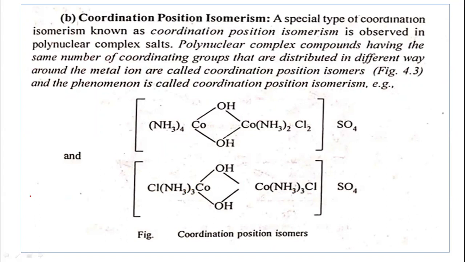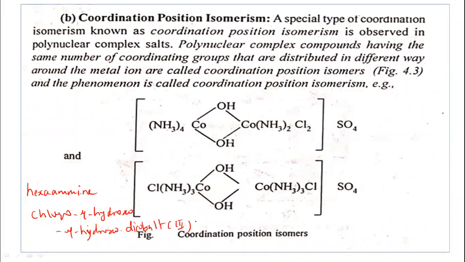So it is hexaammine, chloro, mu-hydroxo, mu-hydroxo, two times, forming the bridge here. Therefore, we use this mu. Dicobalt, the oxidation state is 3, sulfate.